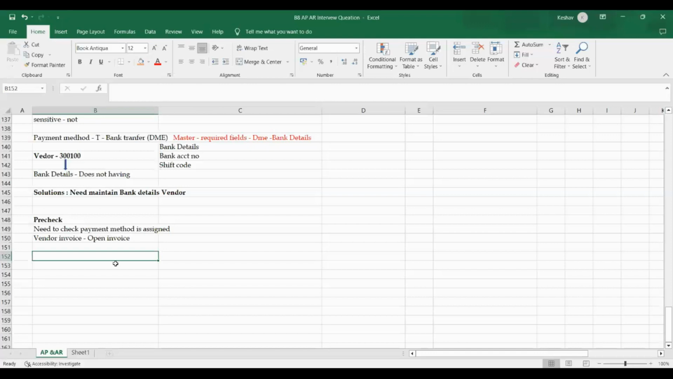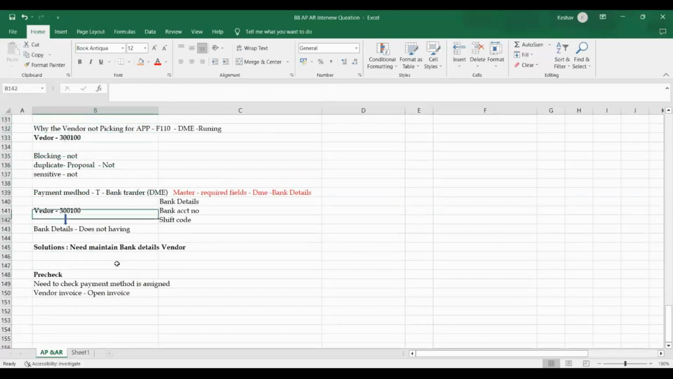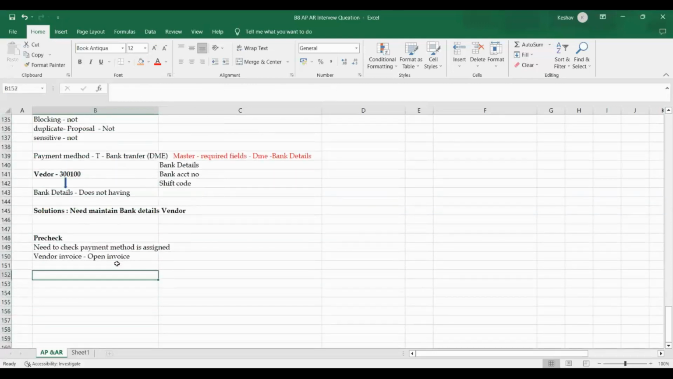So other pre-checks you can check along with this. This is given in detail with root cause and resolution. Other few issues, from the question point of view, the interviewer will ask you. My question is, I have a particular case, and the interviewer will ask you.